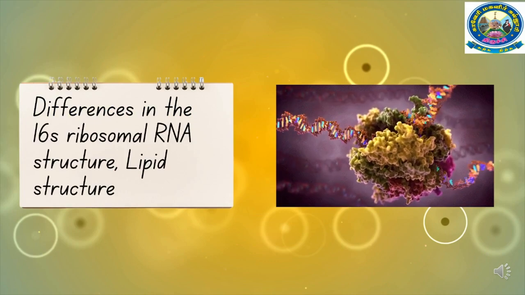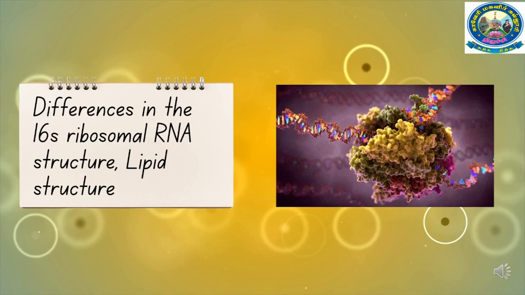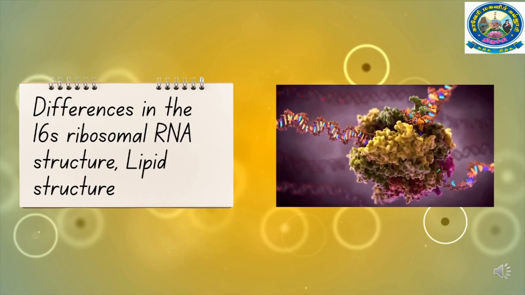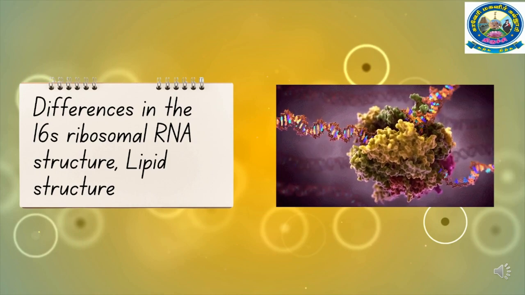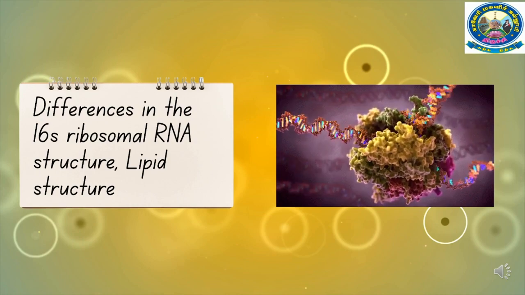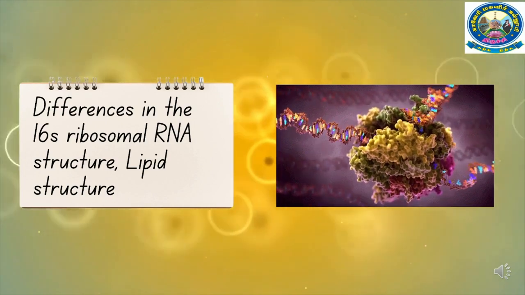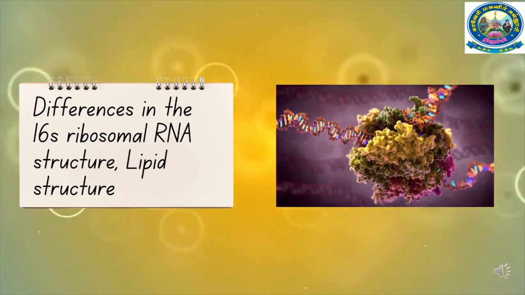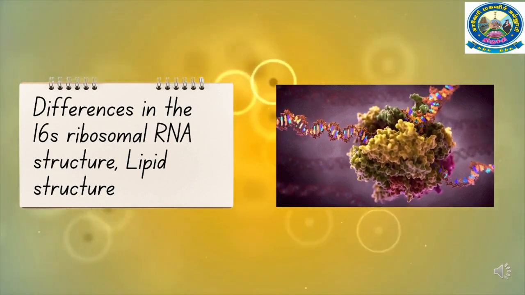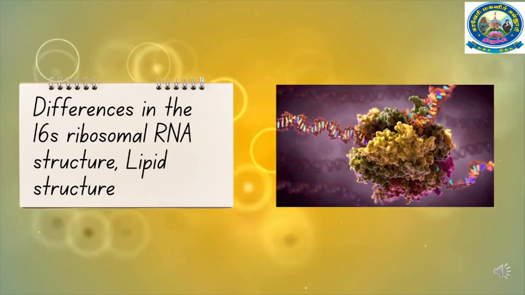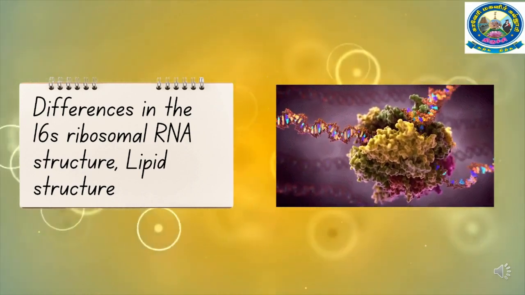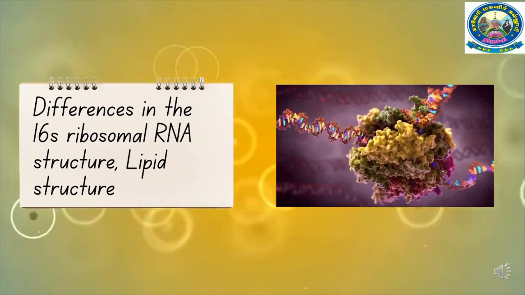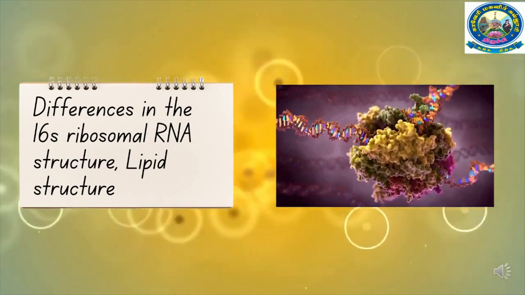Now coming to this classification system, it divides life based on the differences in the 16S ribosomal RNA structure, as well as the cell's membrane lipid structure and its sensitivity to antibiotics. Their main difference from the earlier classification system is the splitting of archaea from bacteria. Evaluating rRNA structure is very helpful, as rRNA molecules throughout nature perform an identical function. Their structural modifications are very little over time.